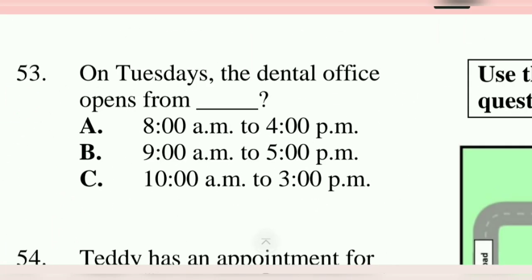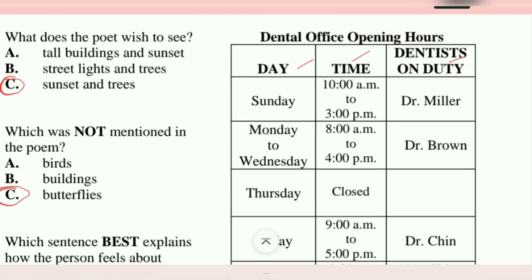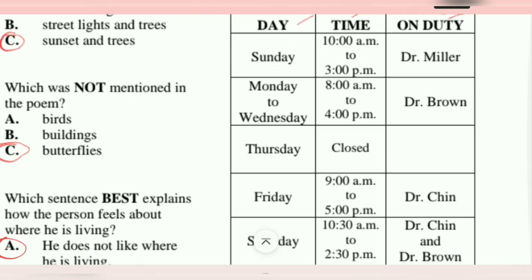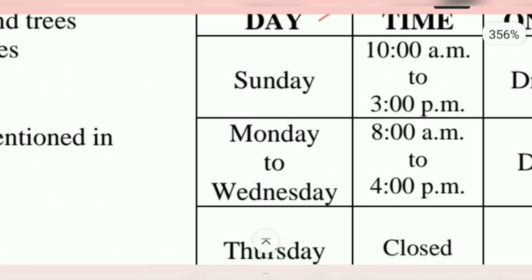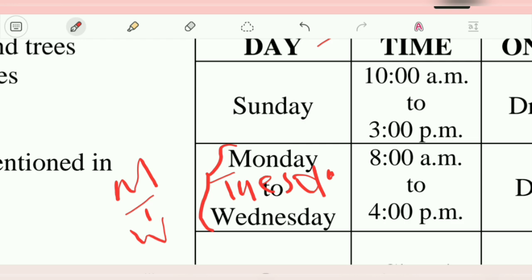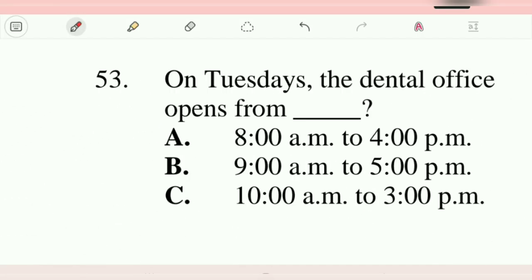Where are we? All right. On Tuesdays, the dental office opens from... so go to Tuesday or Thursday? Tuesdays. This is a trick, guys. Monday to Wednesday is the trick right here. So you'd have Monday, Tuesday would fall here, and Wednesday, because it's Monday to Wednesday, so it would be Monday, Tuesday, Wednesday. So on Tuesday it's open 8 a.m. to 4 p.m. See, clear? Go back, find 8 a.m. to 4 p.m. and that is at A.